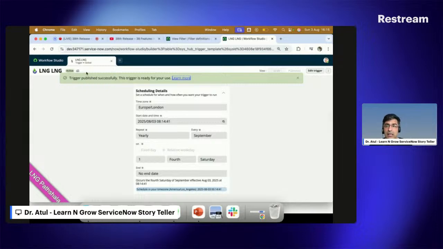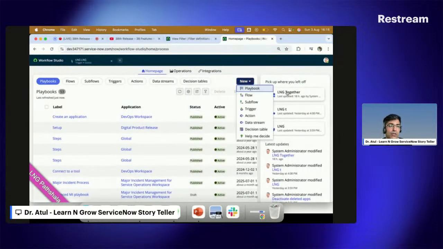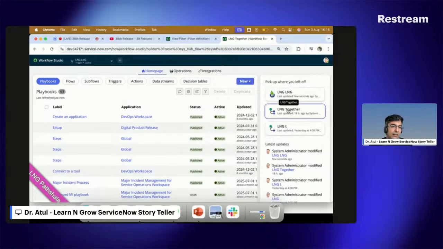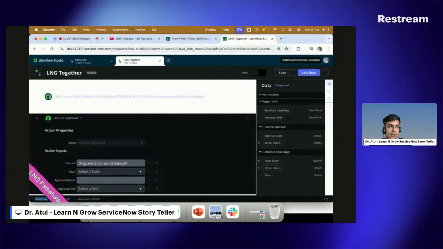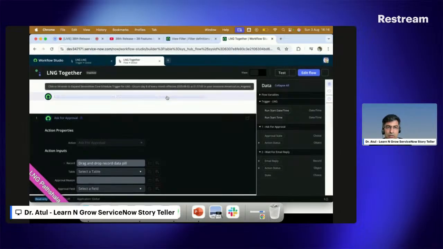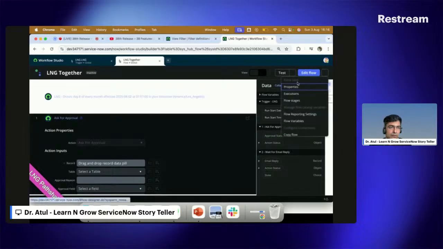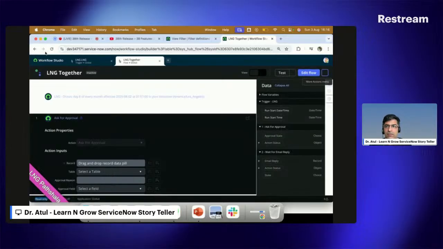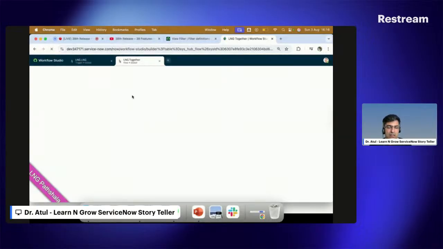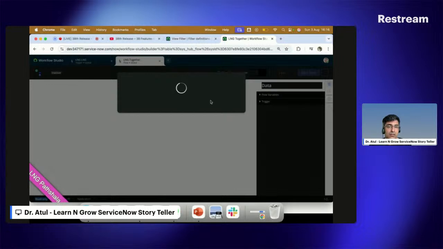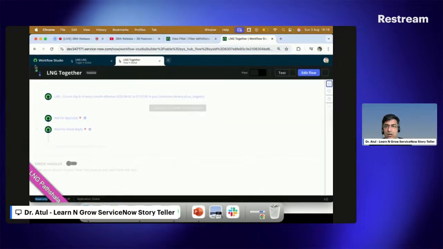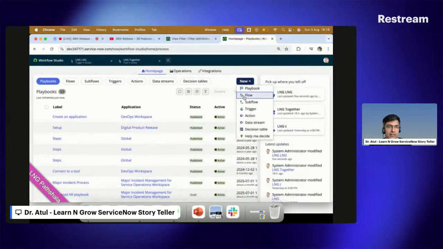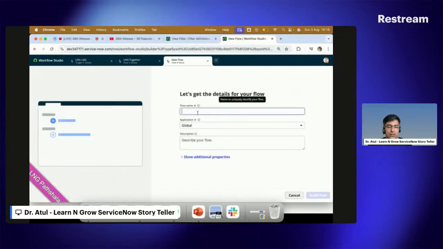So what to do? Come back here, click on the flow. Like I have a flow here, LNG together is my flow. Let me show you one more thing, why it's not taking me out from there. Let me refresh it quickly because I don't want the black or dark theme here. Might be it's stuck somewhere. Collapse all. Okay, this one. Or let's do one thing, let's create a new flow. It will be easy, because I want to be sure how to use the trigger.